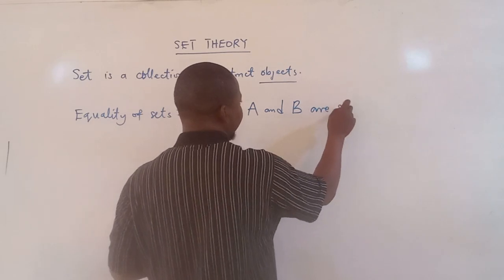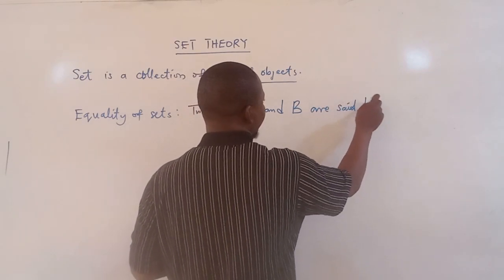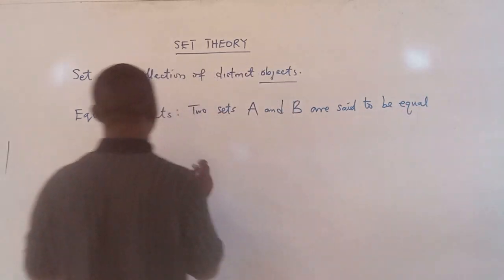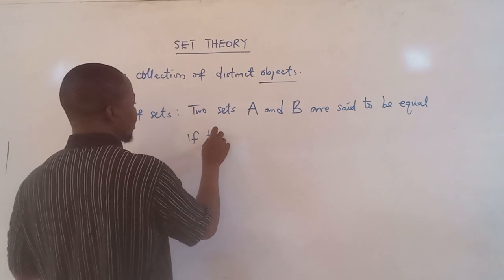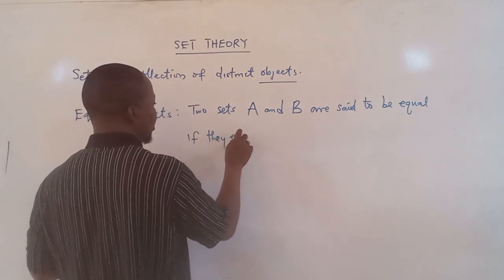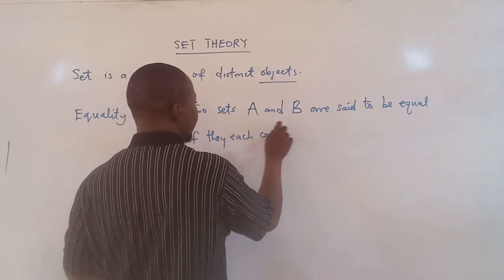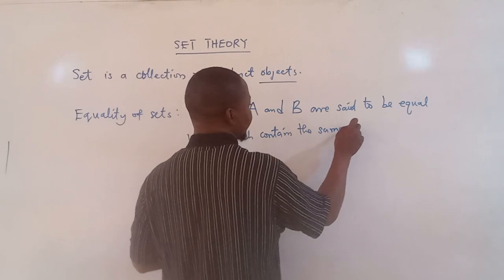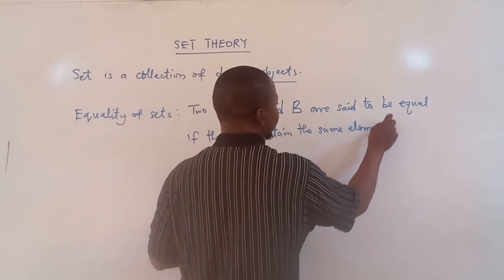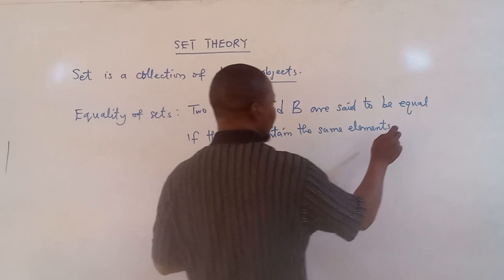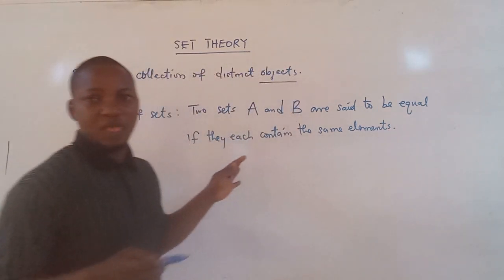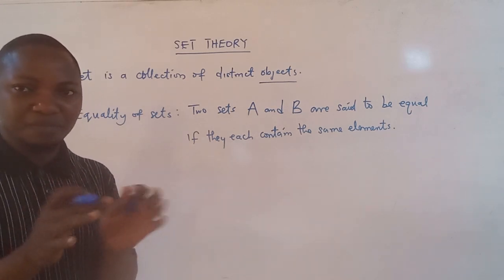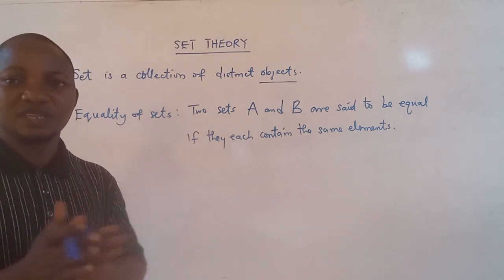Two sets are said to be equal if they each contain the same elements. In this case, if two sets have the same elements, not minding the order of those elements, we say they are equal.